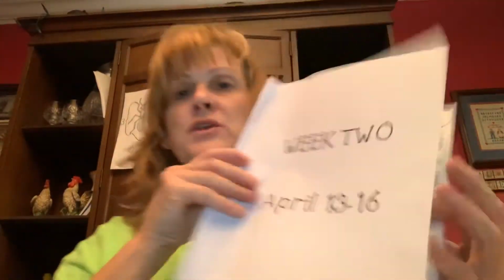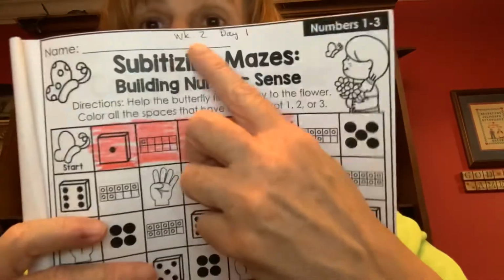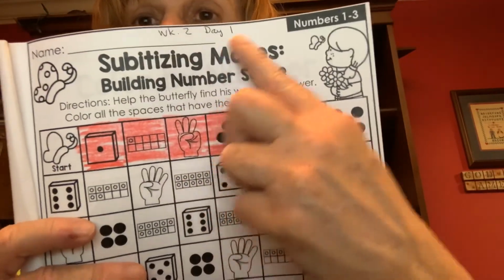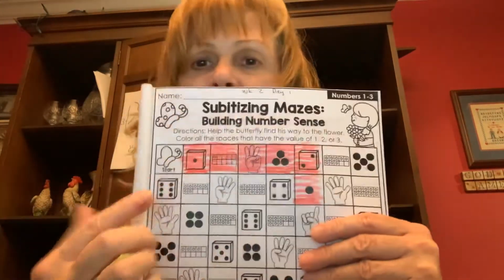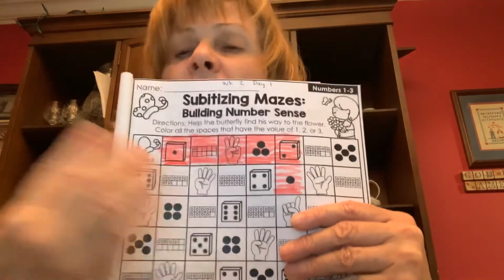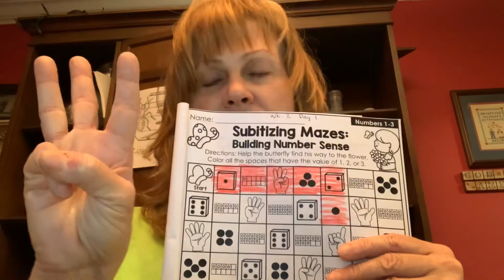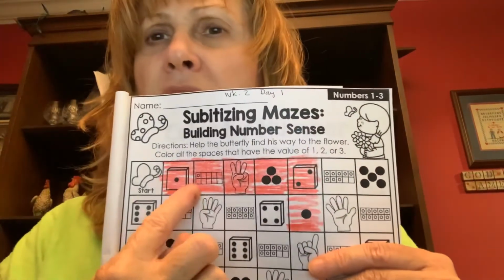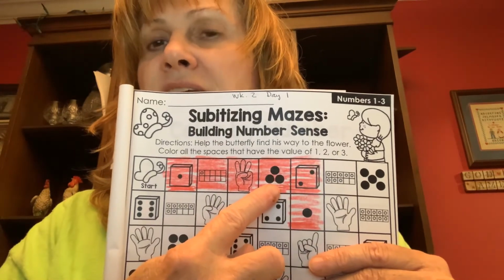You're also going to look into your packet, and we are on week 2, April 13th through the 16th. And if you'll turn the very first page, and up here it says week 2, day 1. Now this is called subitizing mazes. And subitizing just means, and we've done this in class, where you have the dice, or you have the numbers, or you have the 10 frame, or something that you might see like this.